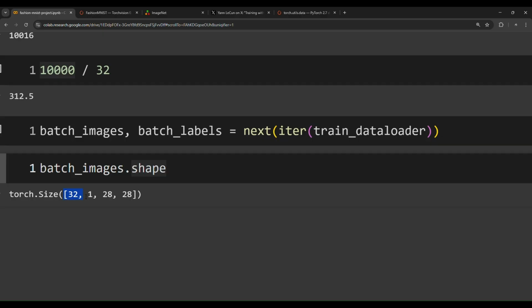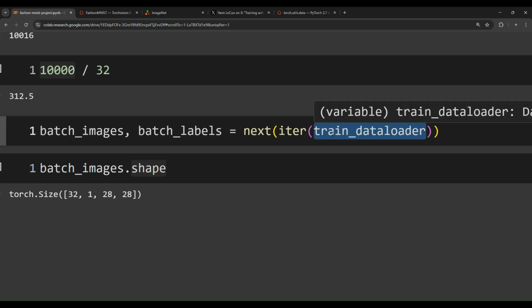Each image has one color channel, and also each image has 28 height and 28 width. So this is a batch of the train data loader. We have converted it into an iterable, and then next means give me the next batch, and then we have stored the images in this variable and the labels in this variable.